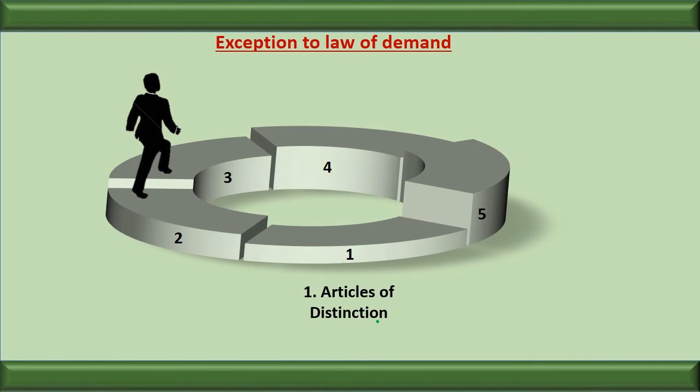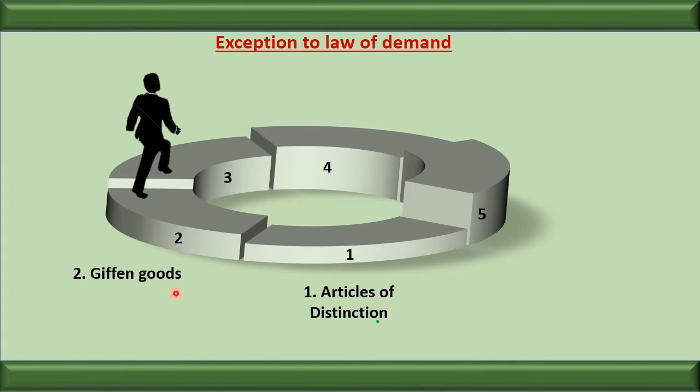Following are the factors that cause exceptions to the law of demand. The first is article of distinction. Listen, in the case of antique items, the law of demand is not applicable. Why? Because the price of the antique is very high and people are purchasing the antique product because of its high price, so that they can show it to other people and impress them. So the demand will increase when the price is increasing because it becomes rare. So the law is not applicable over here.